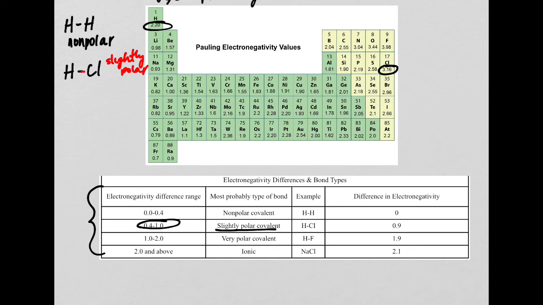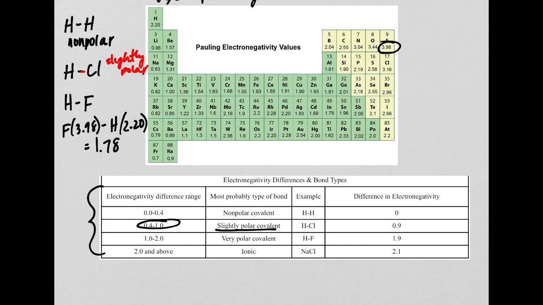All right, now let's look at another example. We are going to look at hydrogen bound to fluorine. So let's look at fluorine's electronegativity. Right away you should say pretty much fluorine bound to anything, well, not anything necessarily, but fluorine is usually going to form a polar bond. So fluorine is 3.98 minus hydrogen's again, which is 2.20. That is a difference of 1.78.